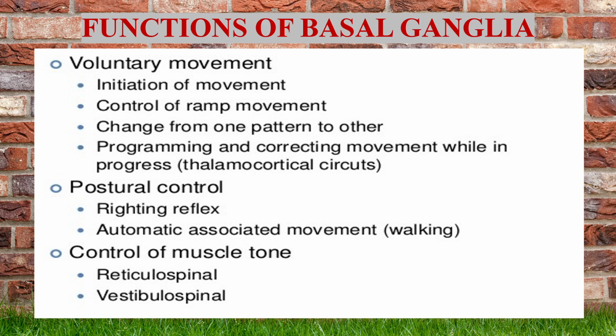Simultaneously, we will be doing 2 or 3 works. I will take the pen and then write, and then I will keep the pen again. 2 to 3 actions are taking place together. One action is exhibited and another one is inhibited. All these are channelized by the basal ganglia. The programming and correcting of movement while in progress is controlled via the thalamocortical circuits. Coming to postural control, that is the reflex or automatic associated movements, such as walking. Finally, the control of the muscle tone is via the reticulospinal and the vestibulospinal tracts.